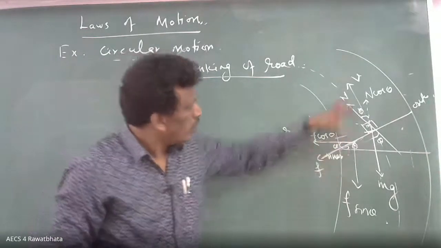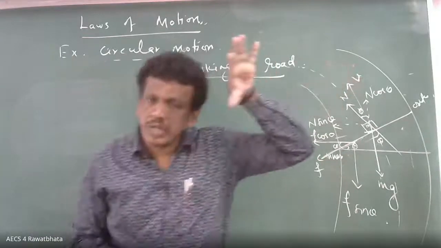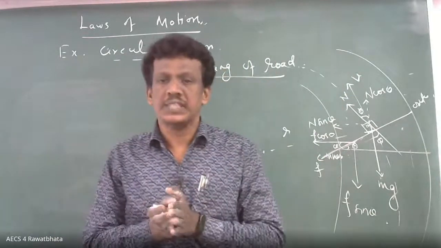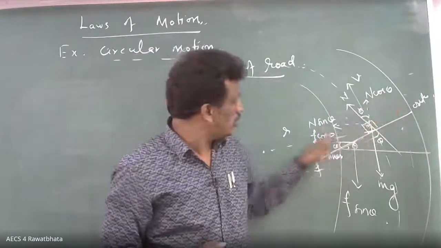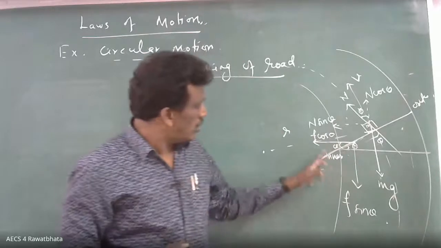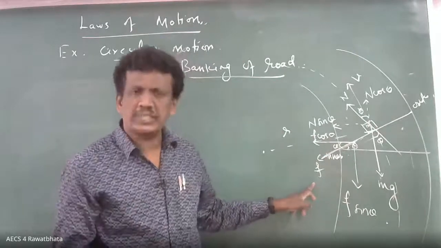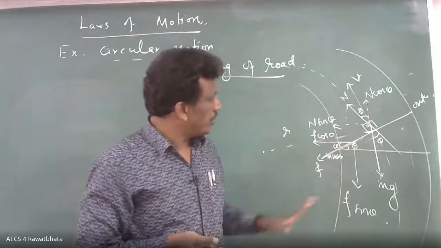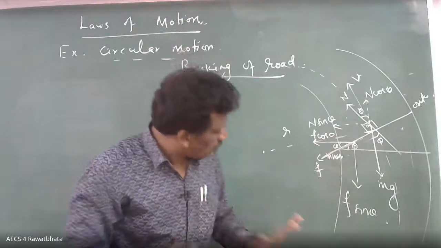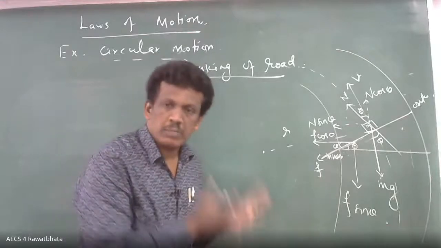Theta. Now you have normal reaction resolved into two components. Always I tell you, adjacent to theta cos, opposite to theta sine. So similarly for friction also, a vector quantity. Friction is nothing but frictional force. So two components. Okay, now this is over.